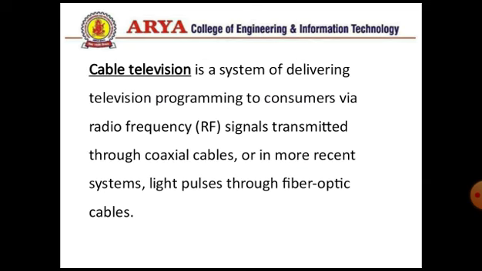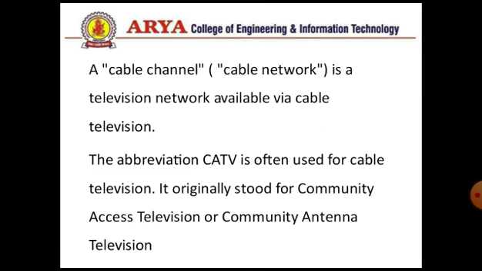Cable television is a system of delivering television programs to consumers via radio frequencies transmitted through coaxial cables or, in more recent systems, light pulses through fiber optic cables, since fiber optics are a very fast medium of transportation of signals.